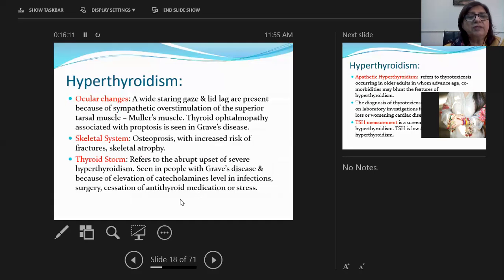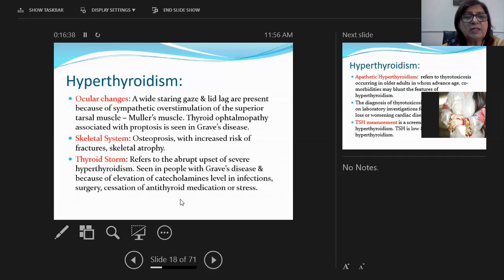Eye changes, or ocular changes, are mostly seen in Graves' disease. The patient has a wide staring gaze and lid lag because of sympathetic overstimulation of the superior tarsal muscle, which is also known as Müller's muscle. The patient develops a typical staring gaze, okay? Thyroid ophthalmopathy can be associated with proptosis. Proptosis is protrusion of the eyeball. It is mostly seen in Graves' disease.